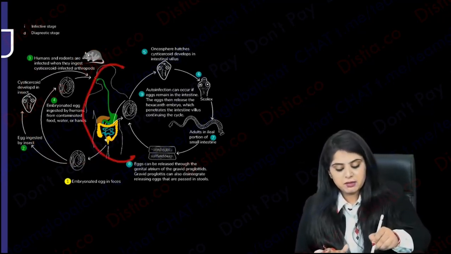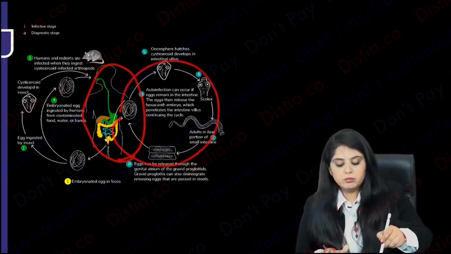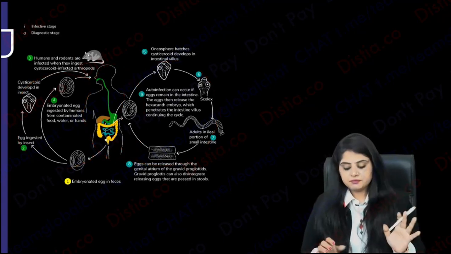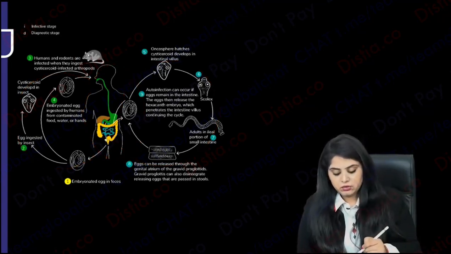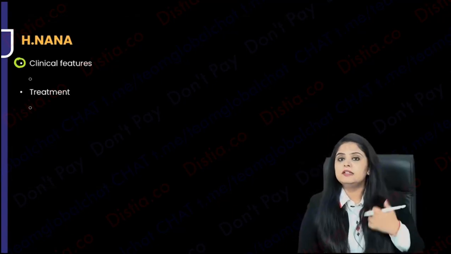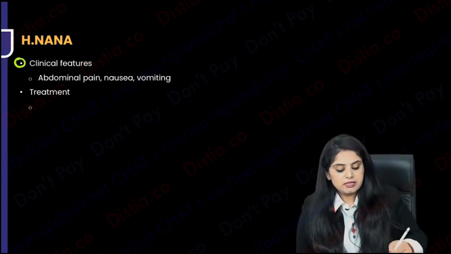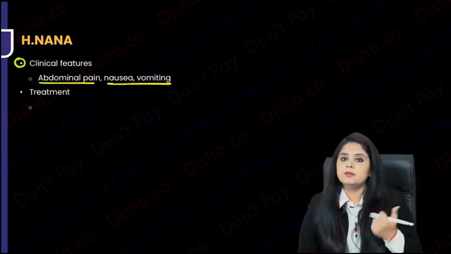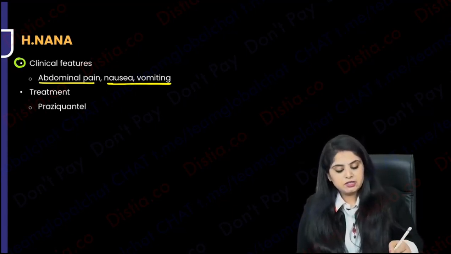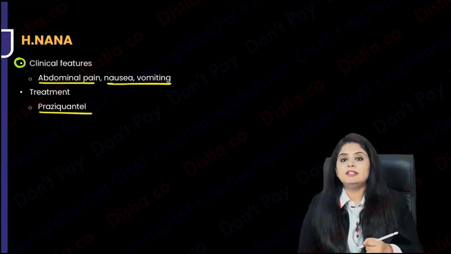The best is to just think about how there's a life cycle in the human and how there's one in the environment. Human is going to be the H. nana life cycle. Okay, so now moving forward, what are the clinical features? I've understood it's an intestinal problem, but what are the clinical features? Like any other intestinal problem: abdominal pain, nausea, vomiting, maybe diarrhea. And the treatment is going to be with praziquantel. So nothing problematic over there.